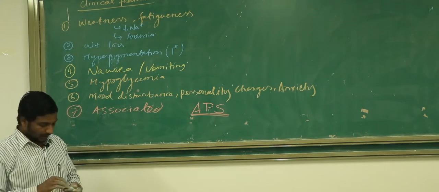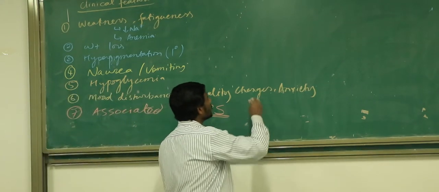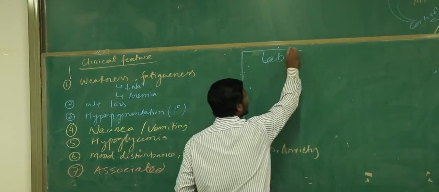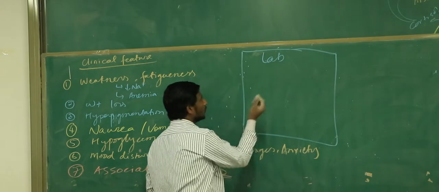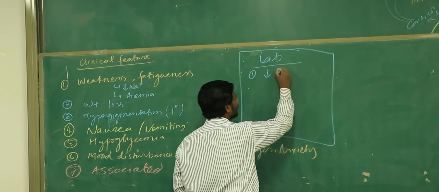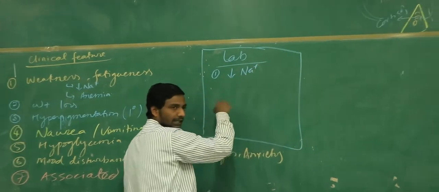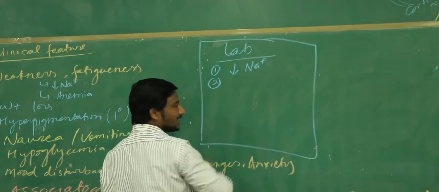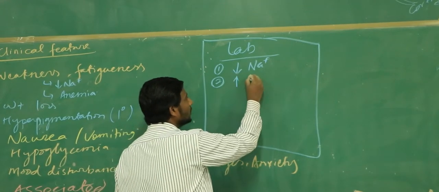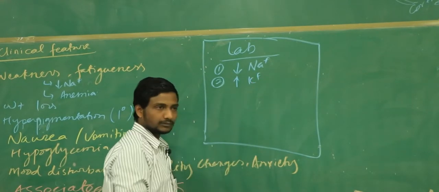Clear about this thing? Now I want people to know that when this patient will come to you, what will be the lab findings that is going to make you think about this disease? So we can begin from the very beginning. You tell me, the sodium is going to be increased or decreased? Sodium is going to be decreased. If it is Addison disease, if it is the primary hypoadrenalism, what will happen to the potassium? Potassium is going to be increased, right?